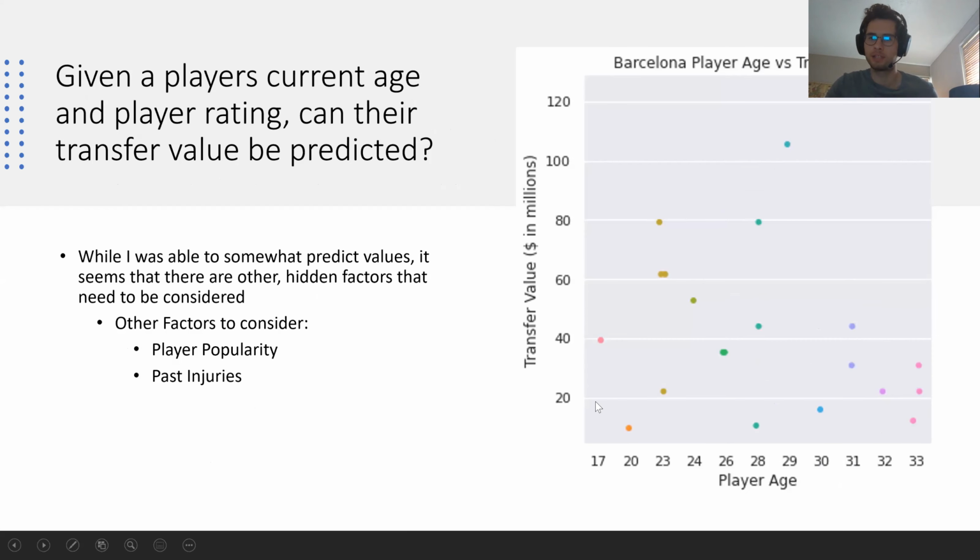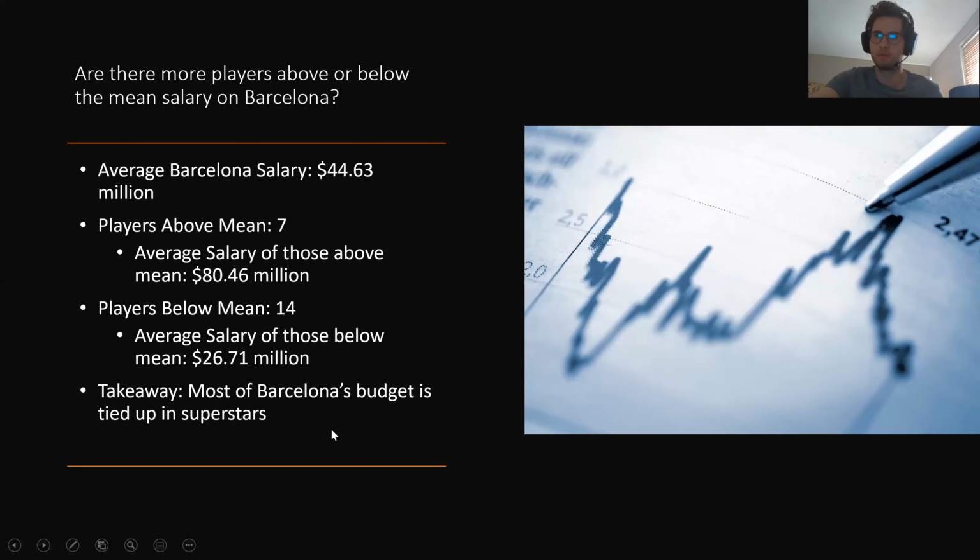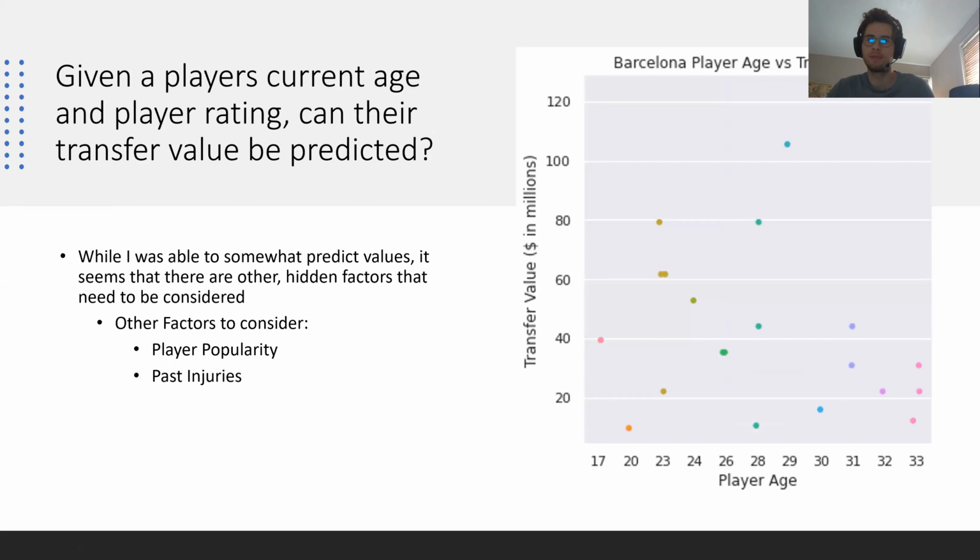Can we predict transfer values? Yes and no. While the model was able to somewhat give accurate data, for instance, players on the edges did have lower values, it definitely over-predicted young players to have high value, like players in their early 20s that have super high values. But it was able to recognize Messi as an outlier. However, there are other hidden factors that we didn't take into consideration, such as player popularity and past injuries.